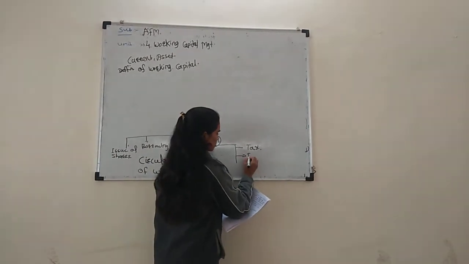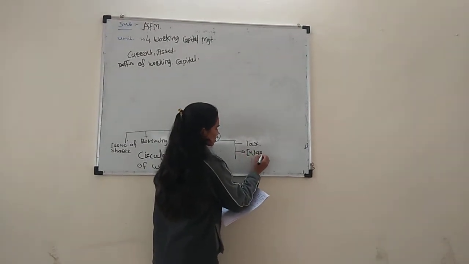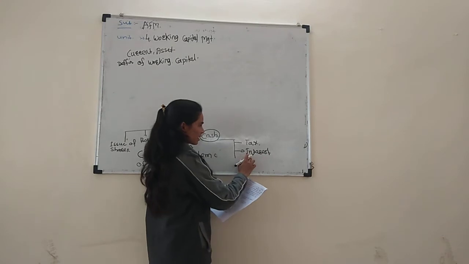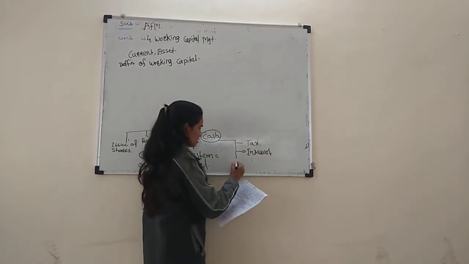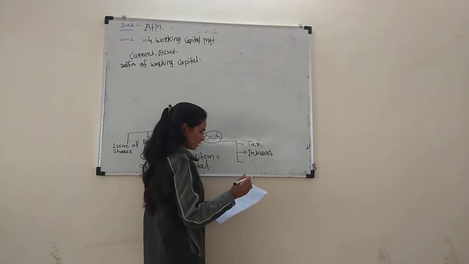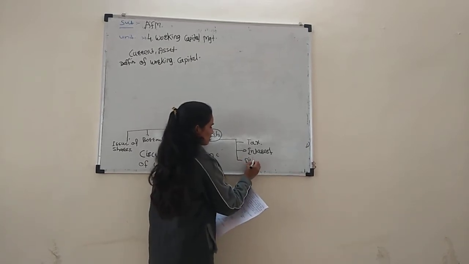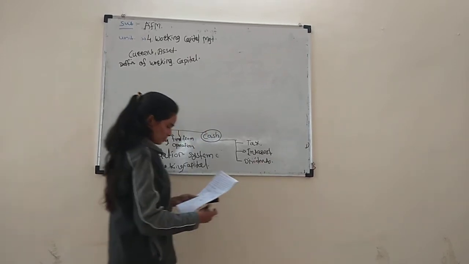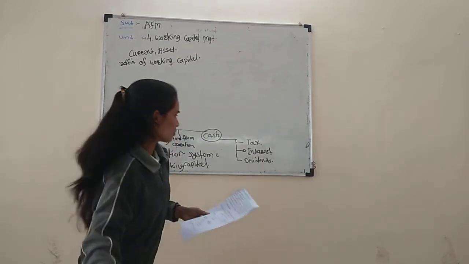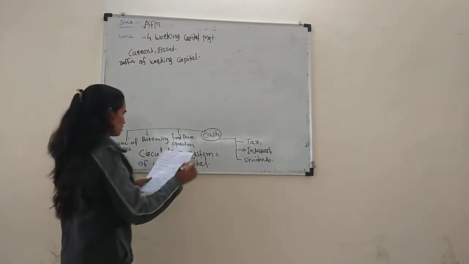Next is interest, direct interest and indirect interest. The third is dividend. These are going out. And next is cash.